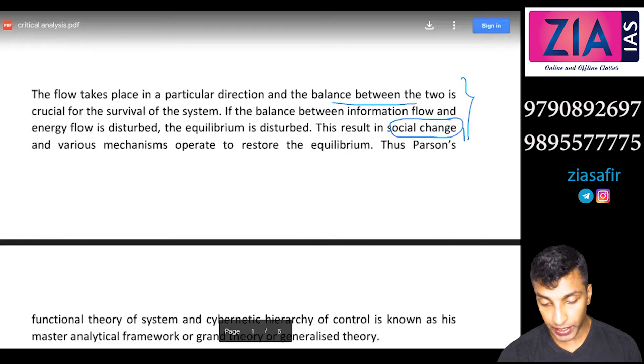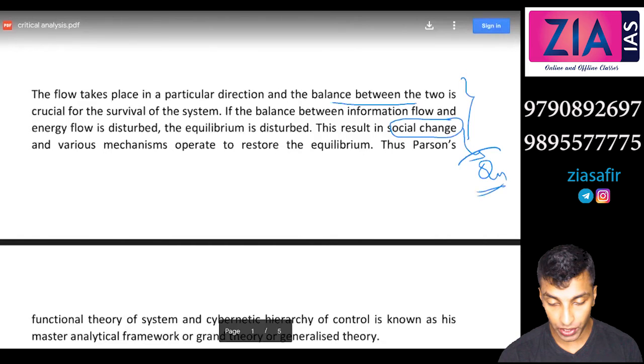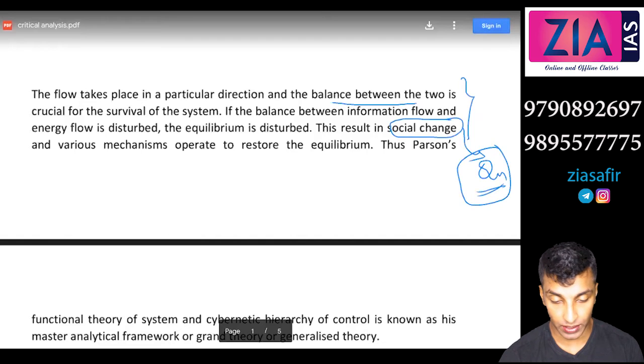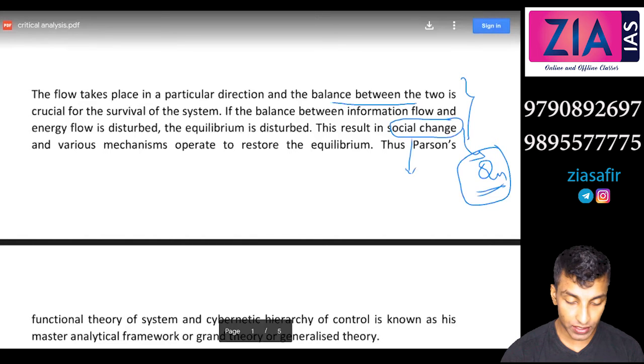So this can be asked as a question. You have to note down here: this is social change according to Parsons. And this social change is maintained by specific mechanisms, like we discussed yesterday.